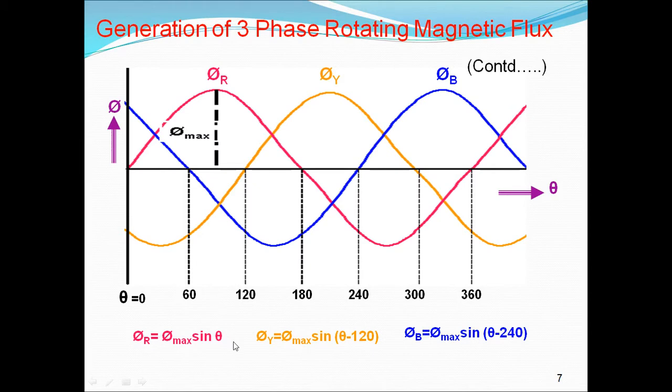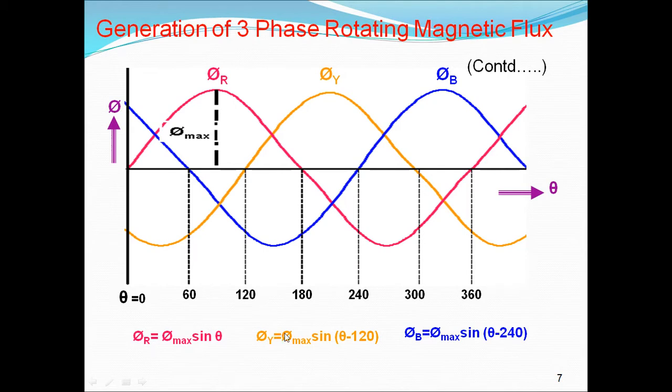I think you can understand how these fluxes are represented. The phi R is started at 0 degrees, and it is a sinusoidal wave, and the maximum flux is phi m. So phi R is equal to phi m sine theta. Phi Y is also sinusoidal, and the maximum flux is phi m, but it is started after 120 degrees.